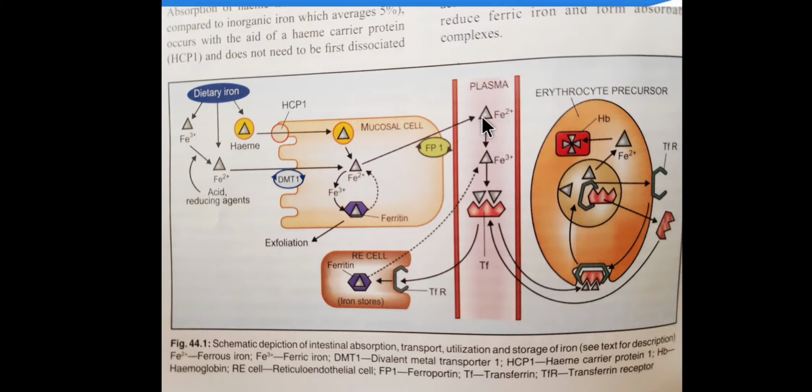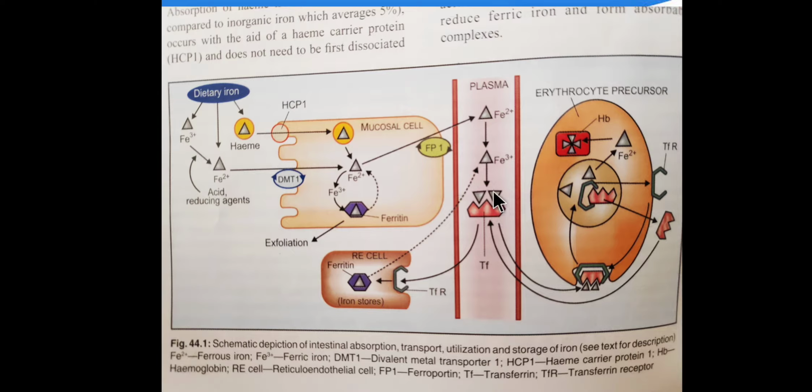Once inside the plasma, this free Fe+2 ferrous form is very toxic, so it cannot be transported within the plasma in this form. So immediately it will get converted into the Fe+3 ferric form, and it will bind with the receptor known as transferrin receptor. With this transferrin it will get circulated within the plasma.